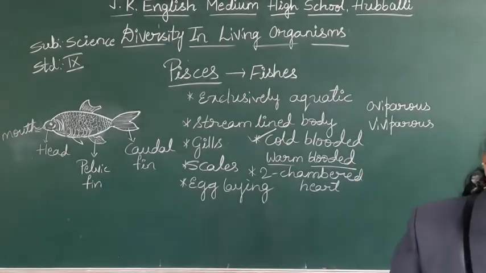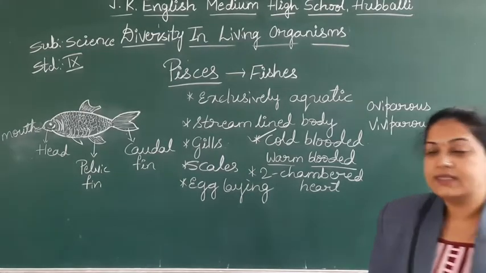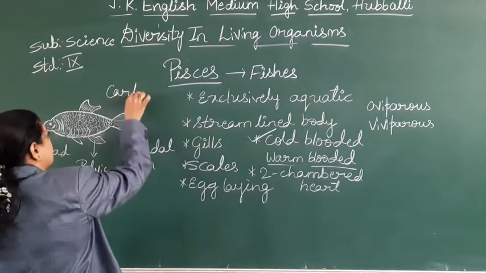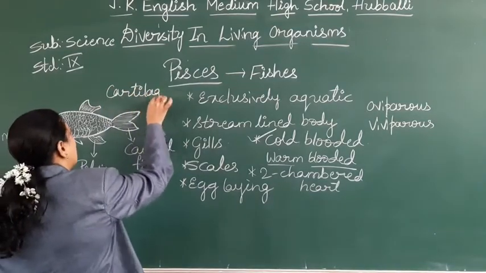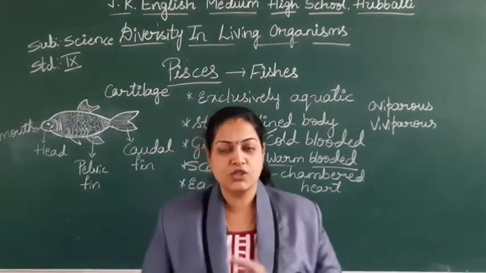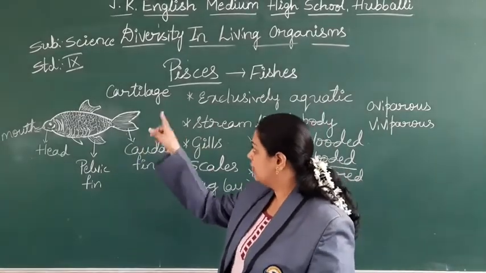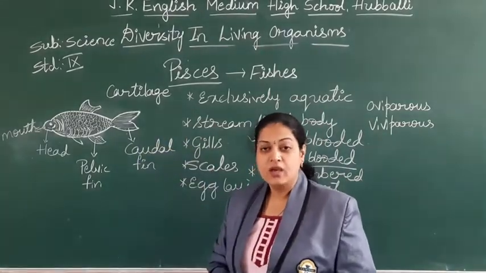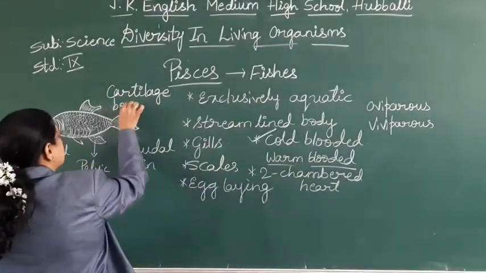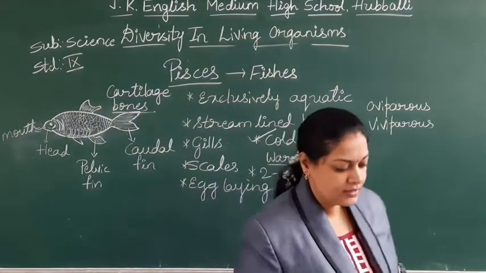Coming to the skeletal system, the skeleton is cartilaginous. Already in the previous class on tissues, we learned about cartilaginous tissue and bony tissue, right? So the skeleton is of cartilage. But there are a few fishes which have bones, a bony skeleton also is present.